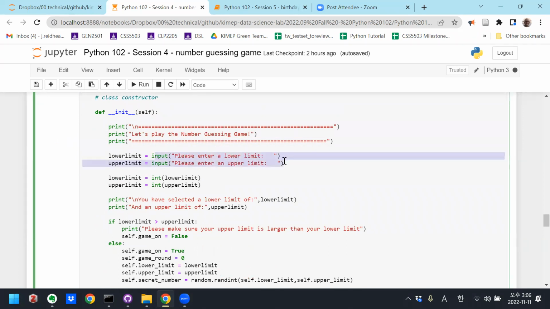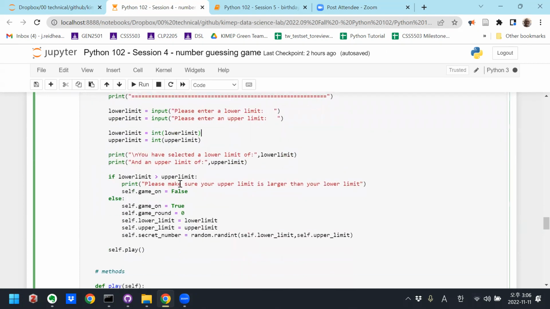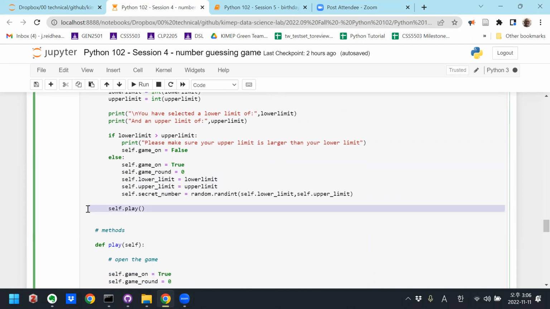And we double check to make sure that the lower limit is not larger than the upper limit. If not, then we turn the game on. We start with round 1, we instantiate the upper and lower limit, and we also create a new random number. And then we play the game.